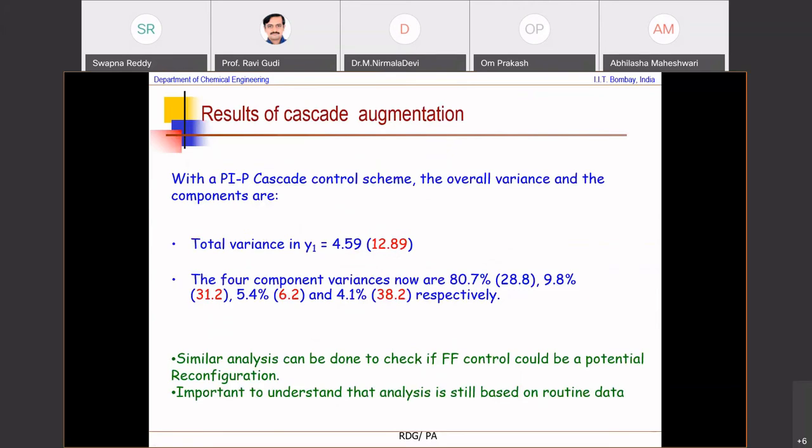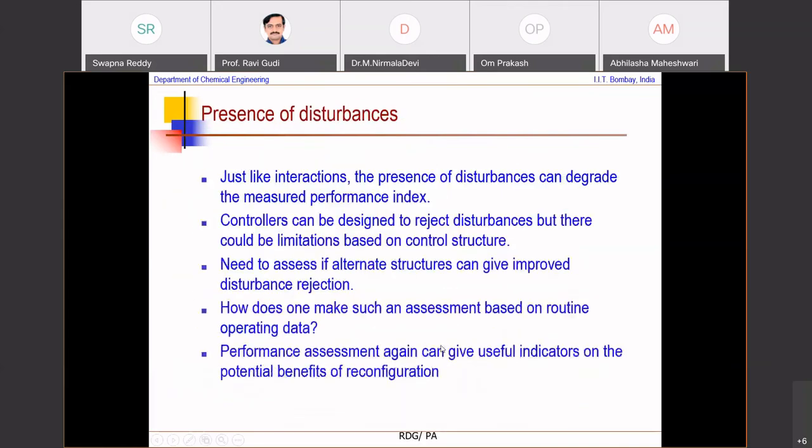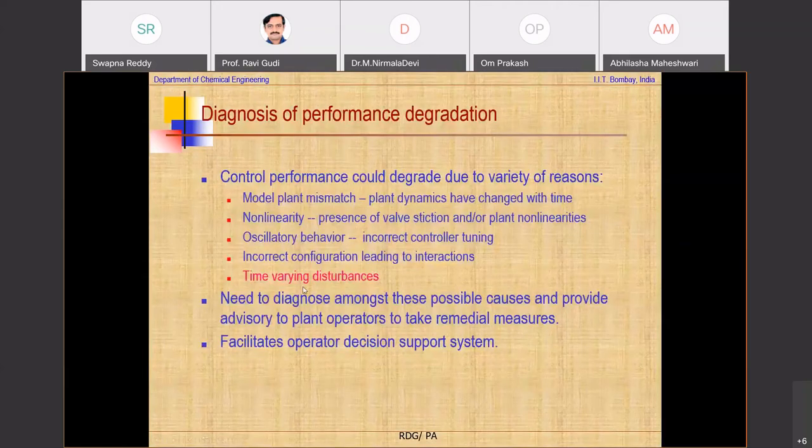Now one could do a similar analysis to check if feed forward control could help, and so on. But all of this is possible. You want to make sure that you analyze this based on routine data. So going back here, what we are saying is time varying disturbances.